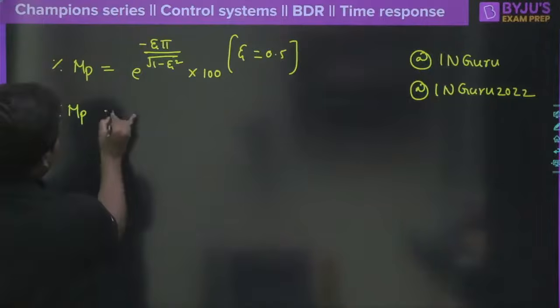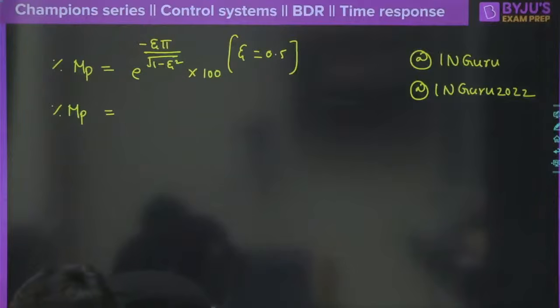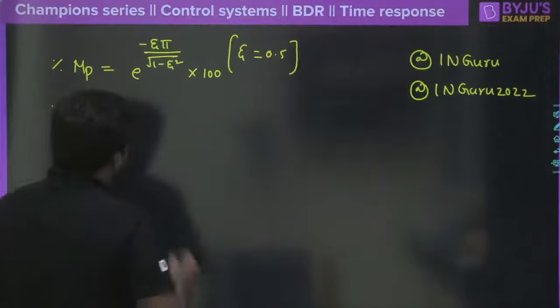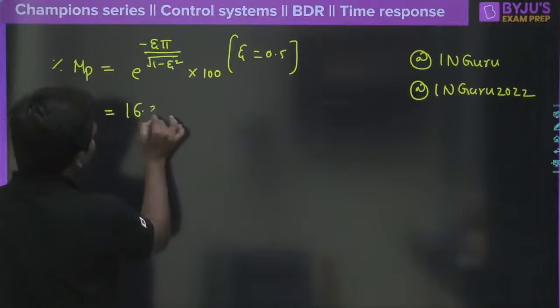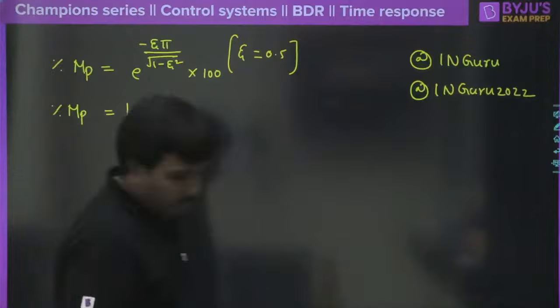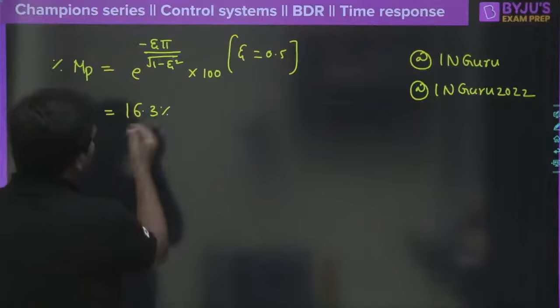So what is the percentage of peak overshoot? Can you tell me? Rufina, where are you? Rufina, Arvind Reddy, Adit Pandey, what is the answer for this? Percentage of peak overshoot? Yes, percentage of peak overshoot 16.3. GATE aspirant Devendra, today you missed a wonderful session actually. You can ask the other students how beautiful the questions we have discussed are, right? So it is going to be 16.3. 16.3% is the peak overshoot.